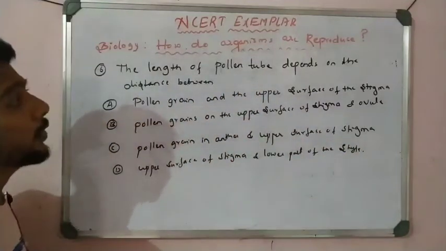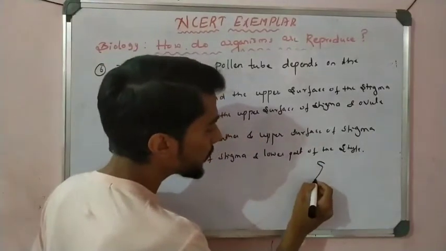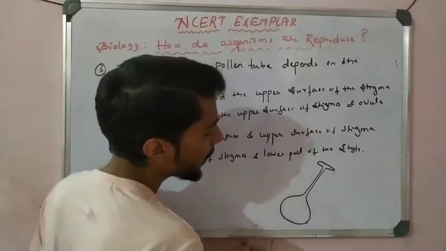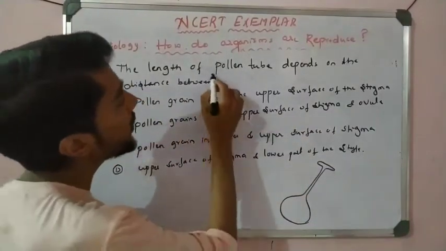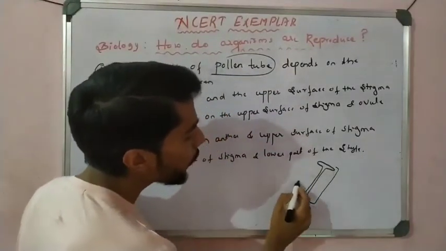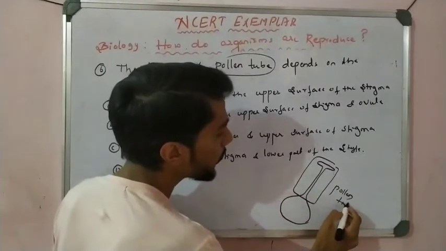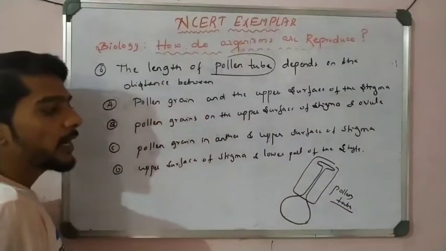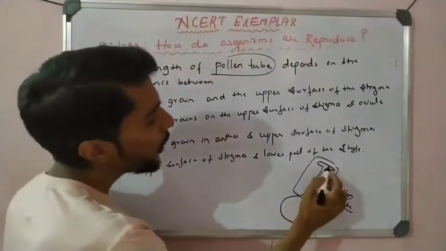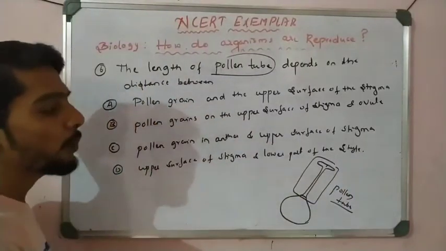So, very important question, length of the pollen tube. We know the diagram of the process of germination, right? What is the length of pollen tube? The total part is called pollen tube. This is the pollen tube. Now, how to calculate the length of pollen tube? It is from the stigma to the end of a style, the lower part of a style, right?